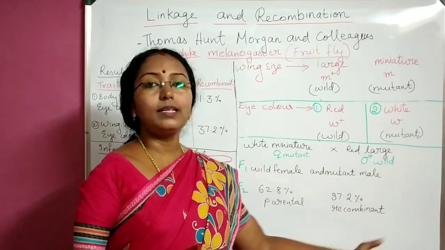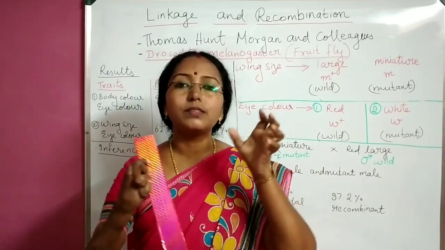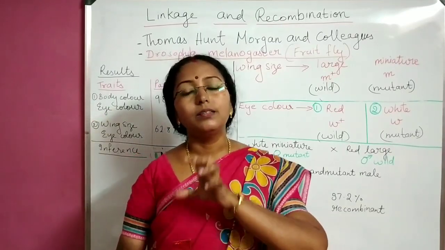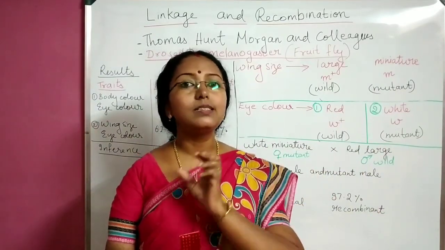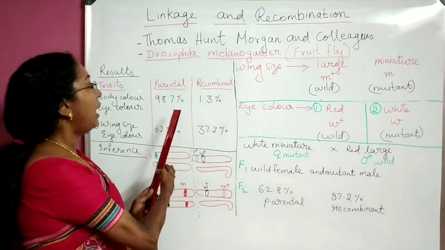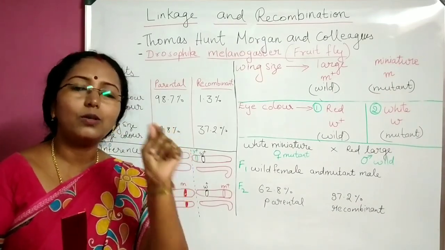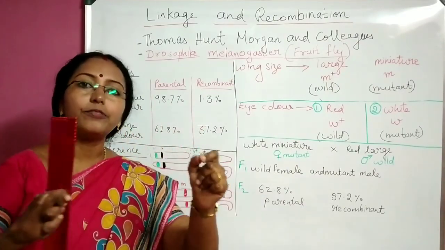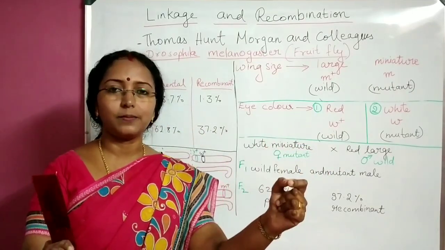But here Morgan could not get that 9:3:3:1 ratio because the genes were not in different chromosomes, but in the same chromosome. And every time the characters changed, the frequency kept on changing because the distance between the genes was different. So, if you have more parental type, it means genes are very close or they are linked. If they have more recombinant type, genes are far away. They can have new combinations. So it's all the distance that matters.